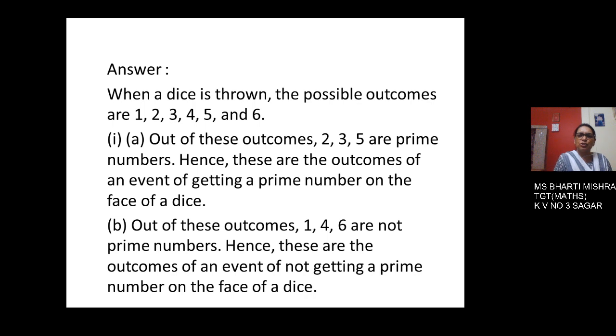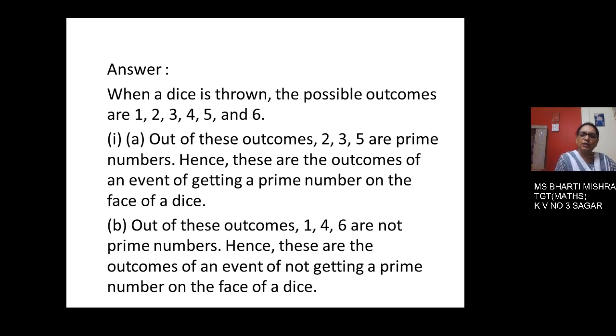When a dice is thrown, the possible outcomes are 1, 2, 3, 4, 5 and 6. Now out of these, the prime numbers are 2, 3, 5. So these are the possibilities of this event of getting a prime number on the face.